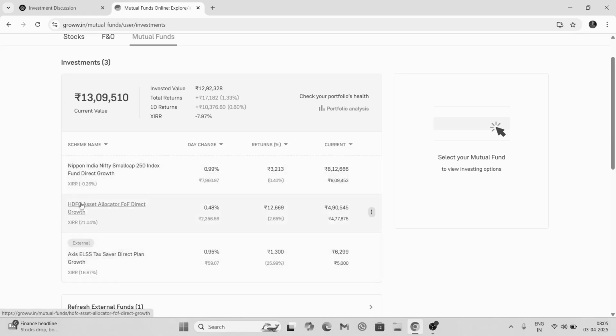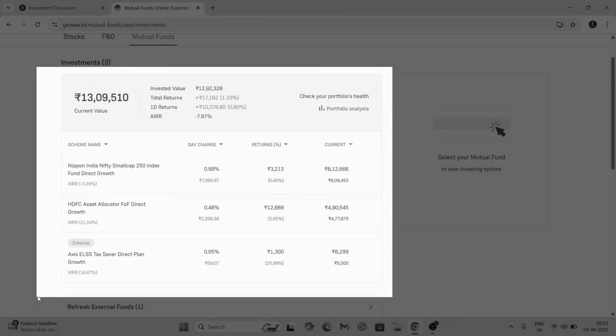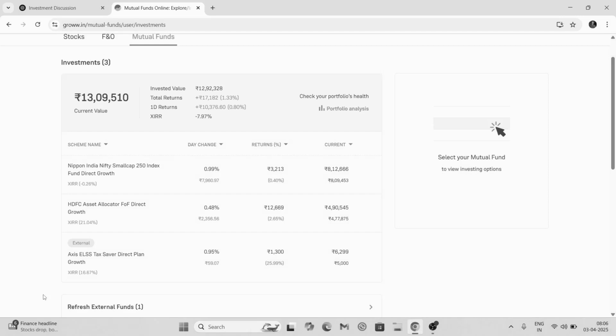Then I have this asset allocator fund. This is a very good fund. It is a very safe fund because it allocates my money into different assets, into equity, debt, gold, and different things. So what I am going to do here is take a screenshot of this, and I want ChatGPT to analyze this image for me. Okay, I have taken the screenshot.